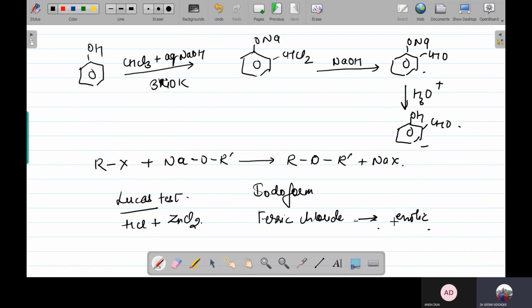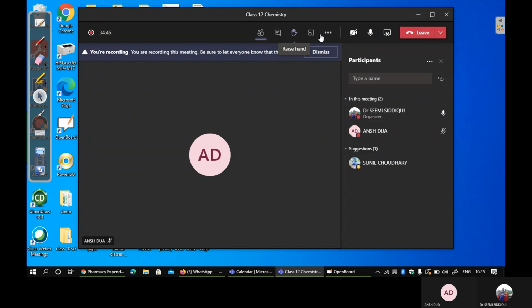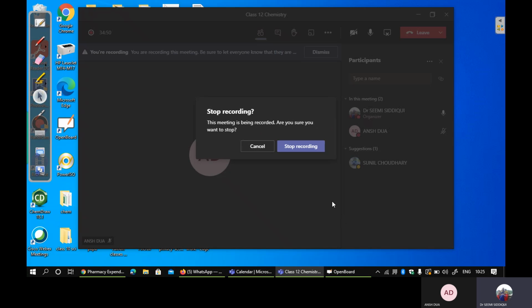And the most important point is that whenever you have such a distinction test question, it is very compulsory to show the reactions. So with this, we finish the recapitulation of our topic, alcohols, phenols and ethers. Good.